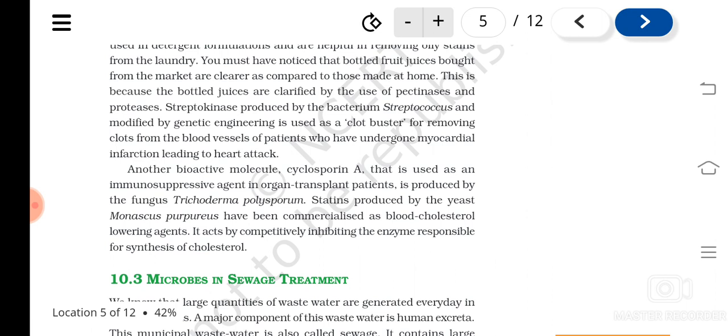As the statins compete with the enzyme responsible for the production of cholesterol, cholesterol synthesis will become less, and this reduces the blood cholesterol level. Understood? So in this way it acts.